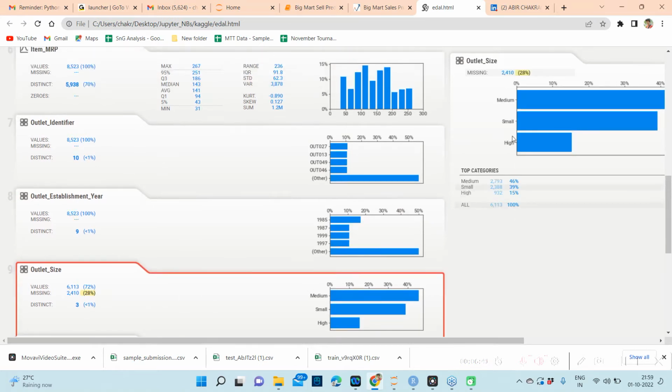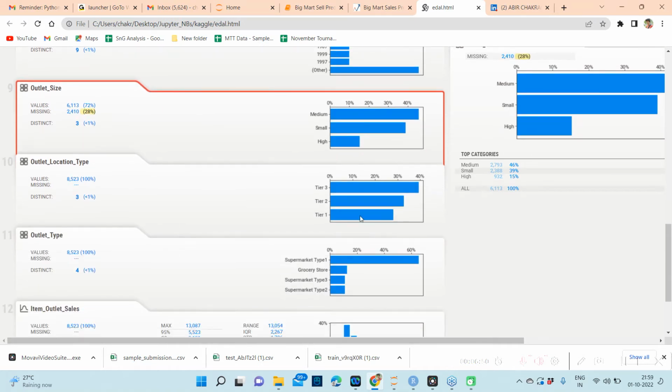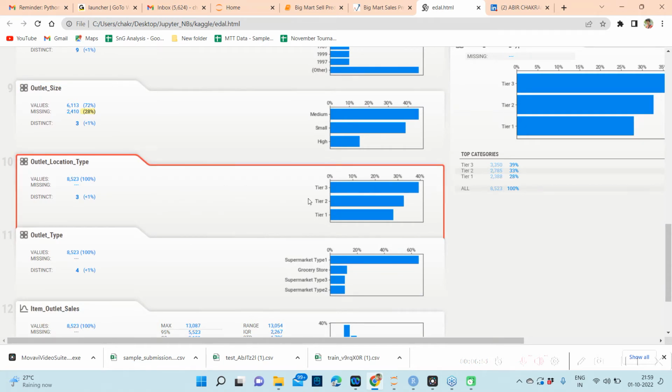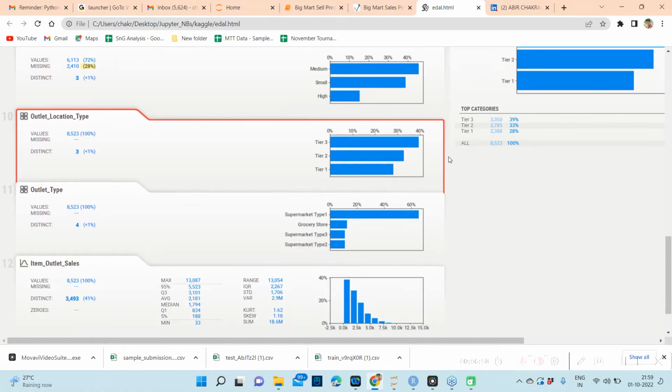Then we have outlet size. So it is medium, small, and high. We can probably convert it into 0, 1, 2, or 1, 2, 3, but that depends on the performance on the target. Then we have this outlet location type, same as the previous one. We can convert it into 1, 2, 3 after checking the effect on the target.